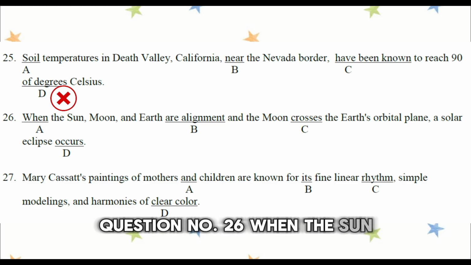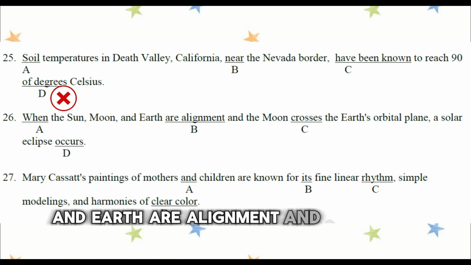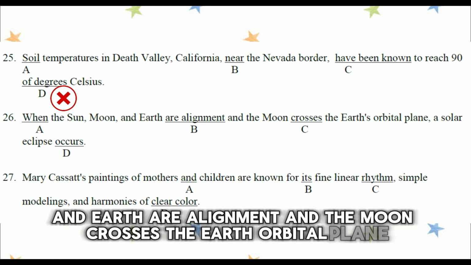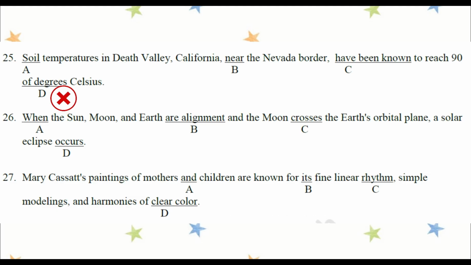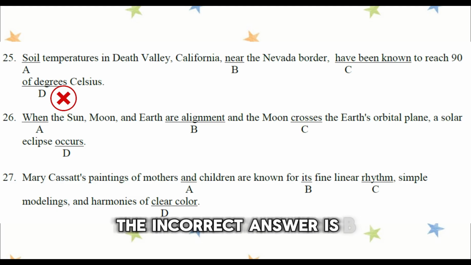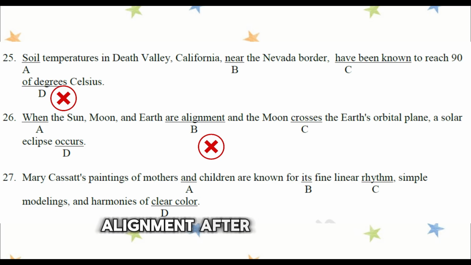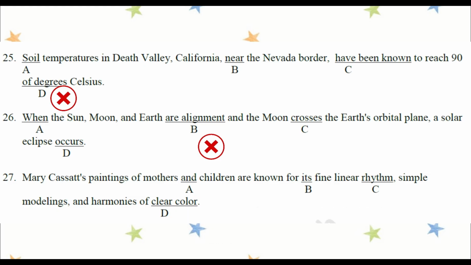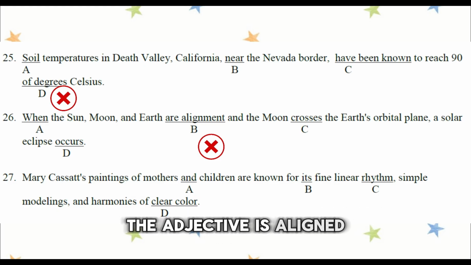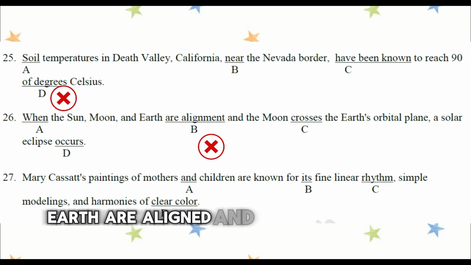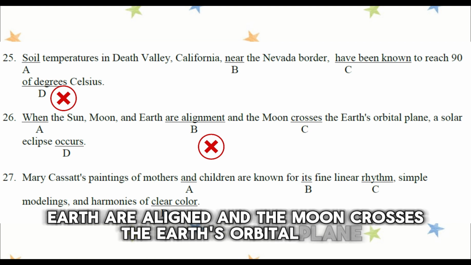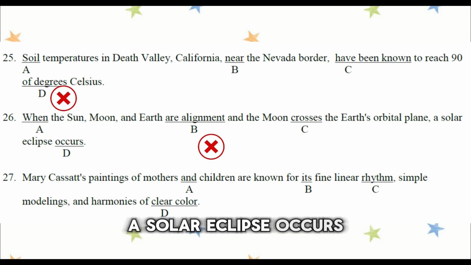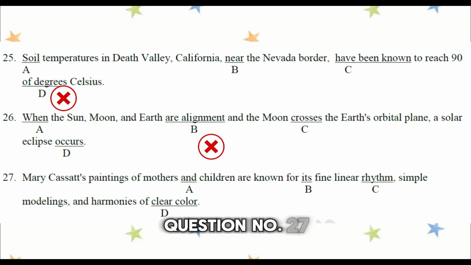Question number 26. When the sun, moon, and Earth are alignment and the moon crosses the Earth's orbital plane, a solar eclipse occurs. The incorrect answer is B, alignment. After the verb are, we need an adjective. Alignment is a noun. The adjective is aligned. So the correct sentence is: when the sun, moon, and Earth are aligned and the moon crosses the Earth's orbital plane, a solar eclipse occurs.